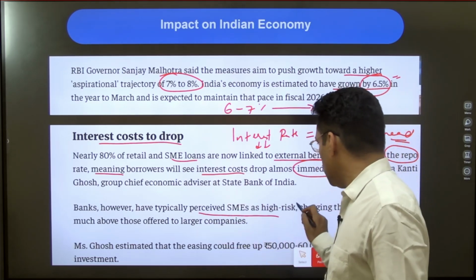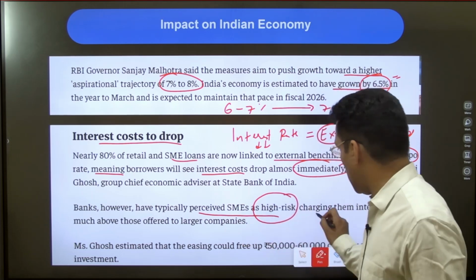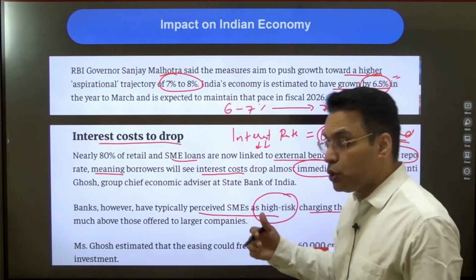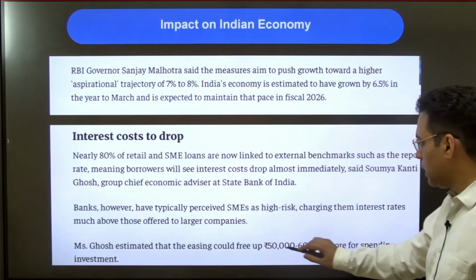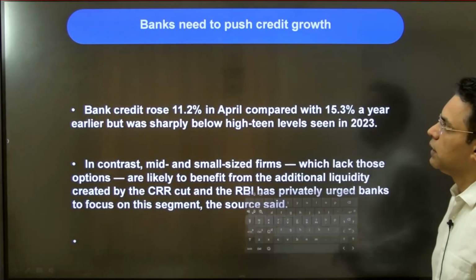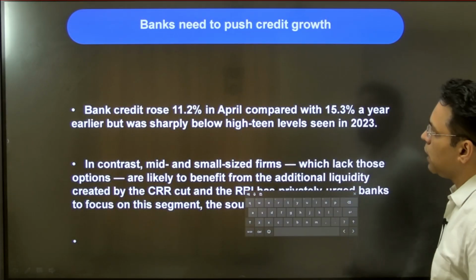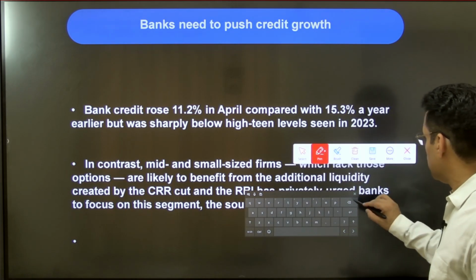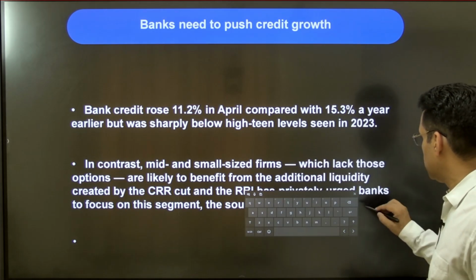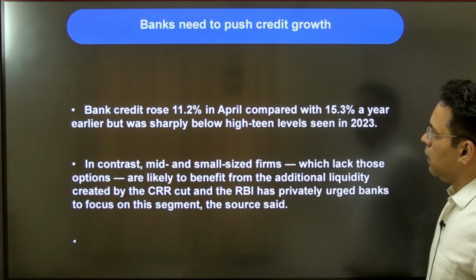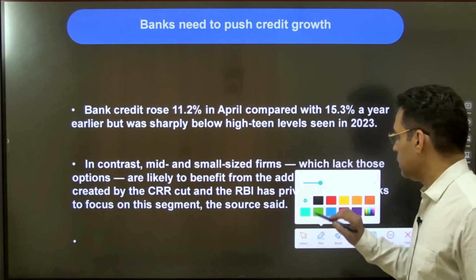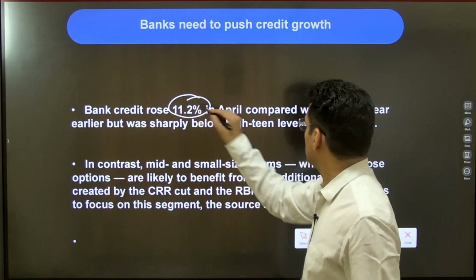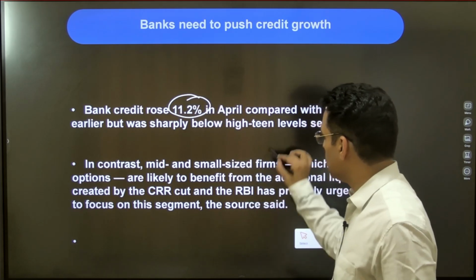Typically, SMEs are also a challenging sector because there is high risk and interest rates are usually charged on the higher side. So this sector will definitely get support, and it is believed that 50 to 60,000 crore support will be there, and that will boost investment. Now coming to the bank credit. So when you look at the bank credit, it rose by 11.2%, unlike the earlier one. So here 11.2%, earlier it was 15.3%, so it has to grow.